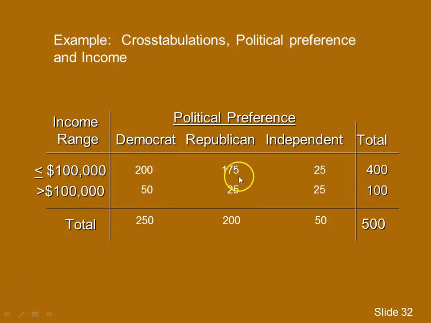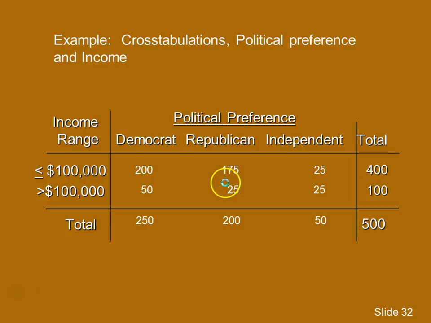The inside boxes give us what I sometimes call the joint frequency of these two variables. In other words, for example, we have 200 people here who were both Democrat and in the income range less than or equal to 100,000. We had 50 people who were both Democrat and in the income range above 100,000, and so on.